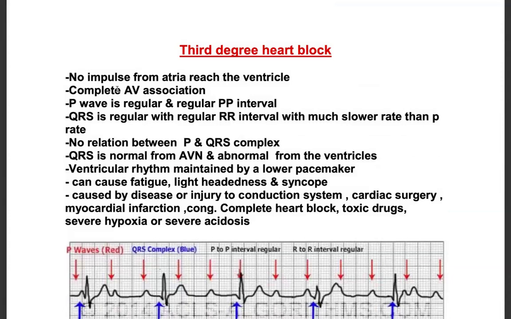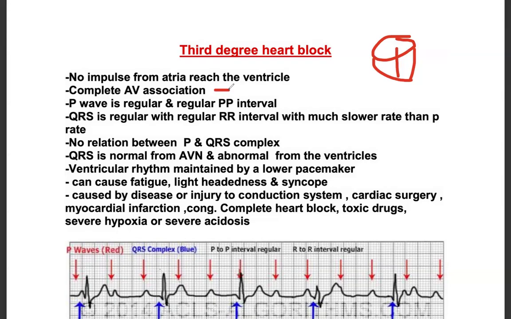Third degree heart block: no impulse from atria reaches the ventricle. So the ventricle is acting on its own, the atria is acting on its own. There is no coordination between them. This is atria, this is ventricle. Okay. No impulse is reaching from atria to ventricle. So complete AV dissociation. There's no association between atrium and ventricle.